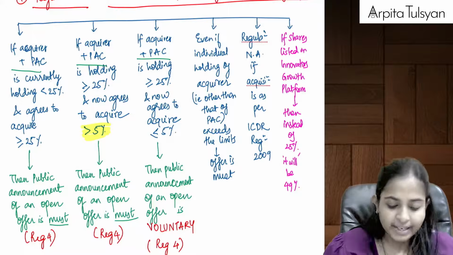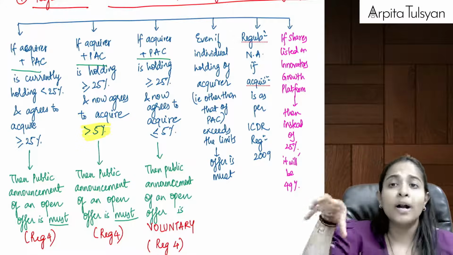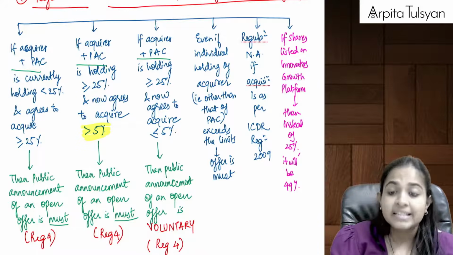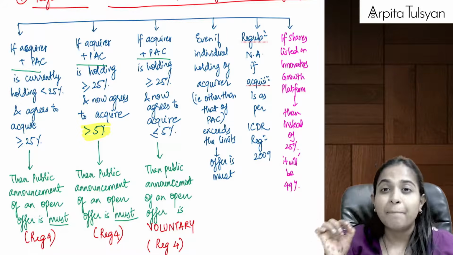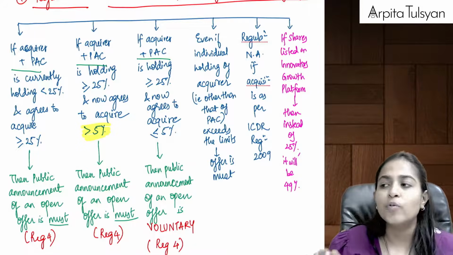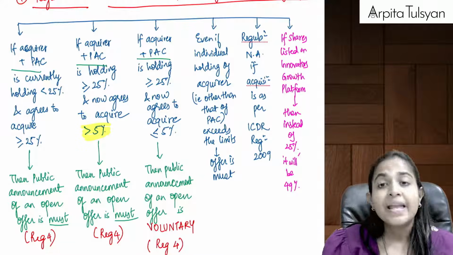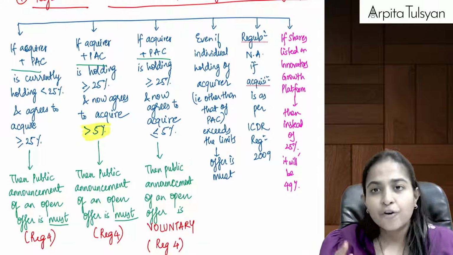And last one, they are telling that suppose you are acquiring the shares of such a target company whose shares are listed on Innovators Growth Platform, IGP. Innovators Growth Platform is nothing but a platform which was started by SEBI in the year 2019 for startup companies.